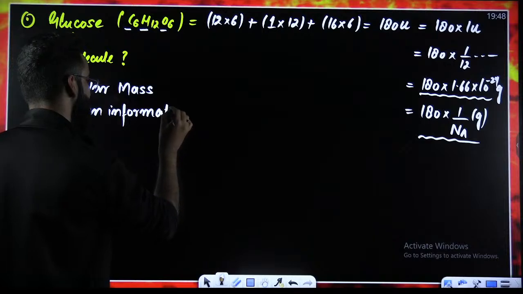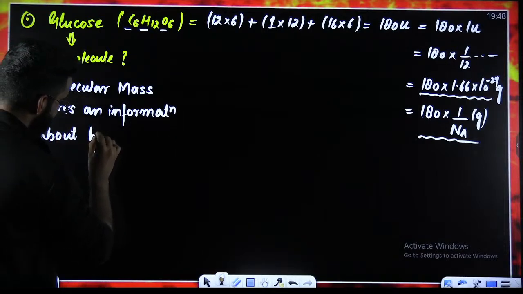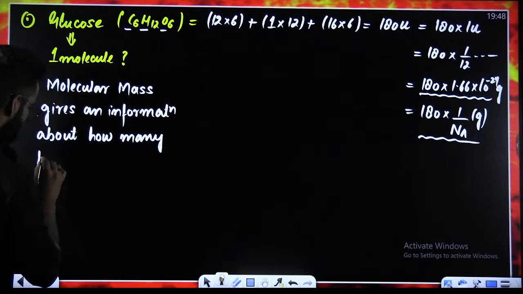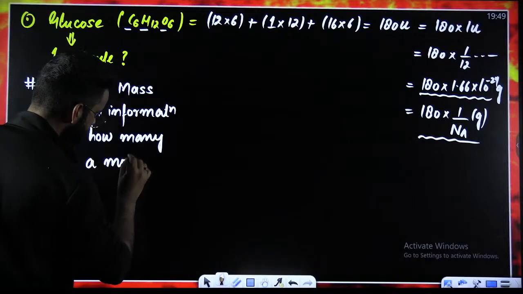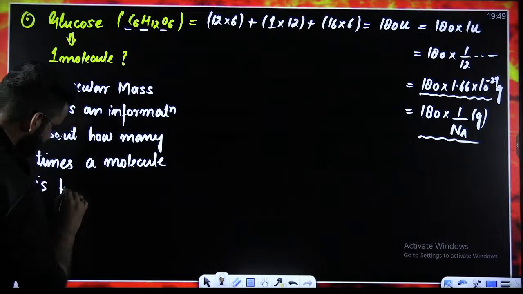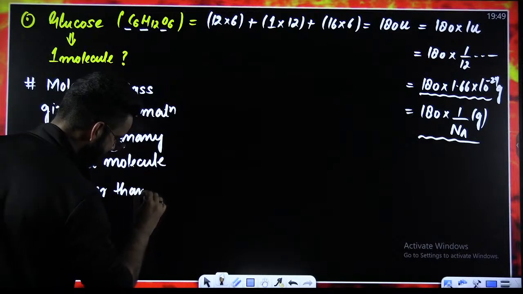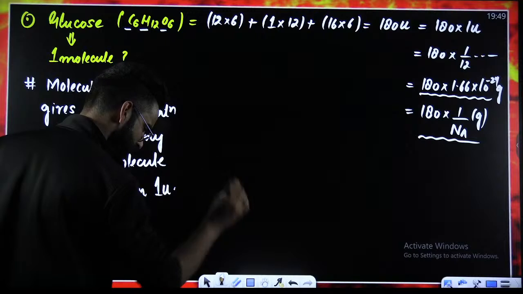Molecular mass gives information about how many times a molecule is heavier than 1 AMU. Either you can write 1 AMU, or you can write 1 U, or you can write 1 D. The choice is all yours.